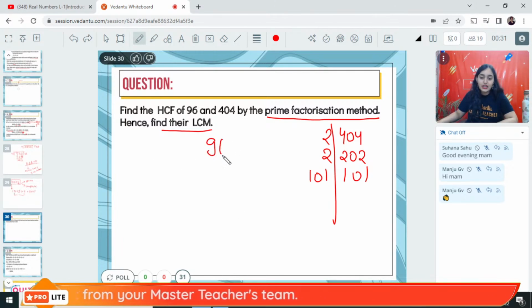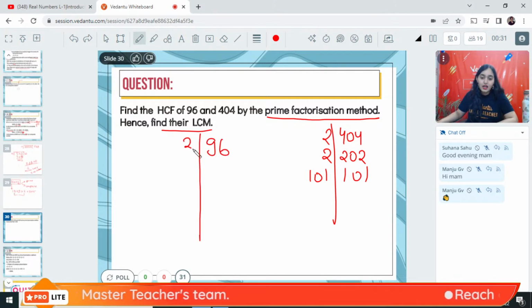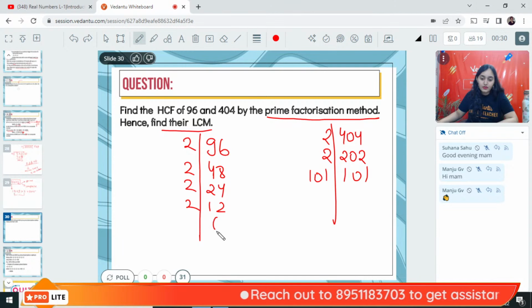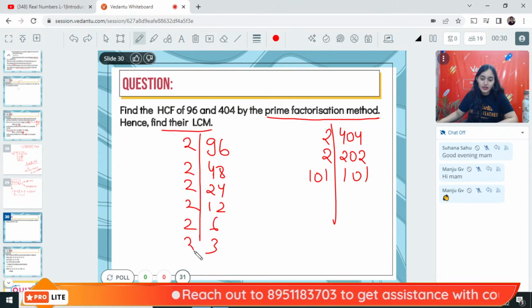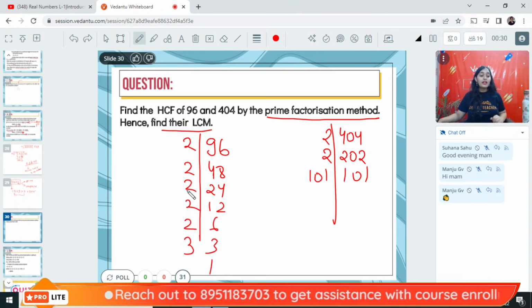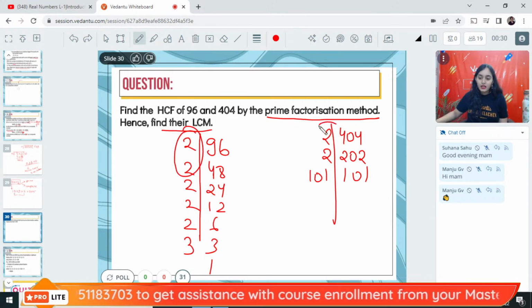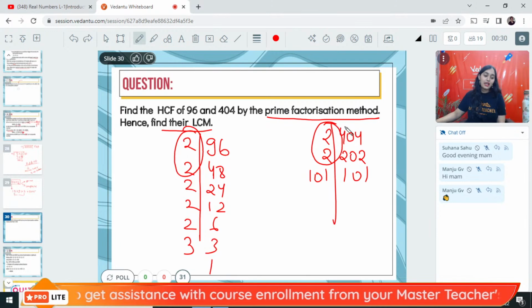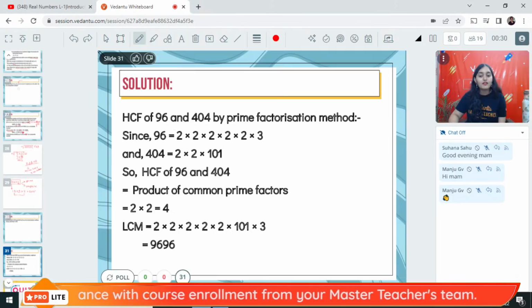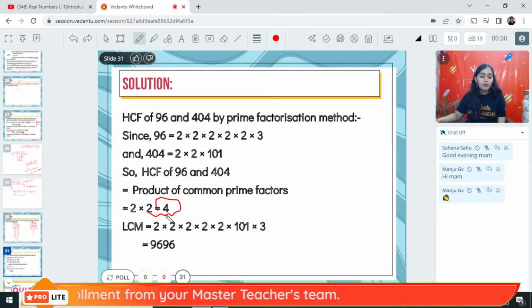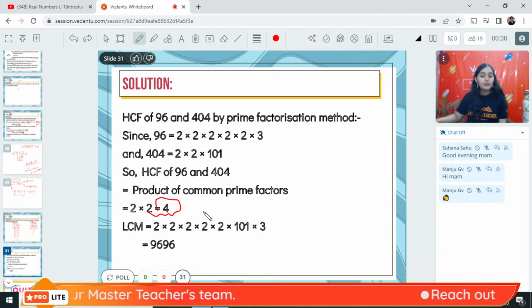Yes. Similarly, you factorize 96. 2 4s are 8, 2 8s are 16, 2 2s are 4, 2 4s are 8, 2 12s are 24, 2 6s are 12, 2 3s are 6, and 3 1s are 3. Now, what are the common factors? 2, 2 times, 2, 2 times. So the common factor is 4. Therefore, the highest common factor will be 4.